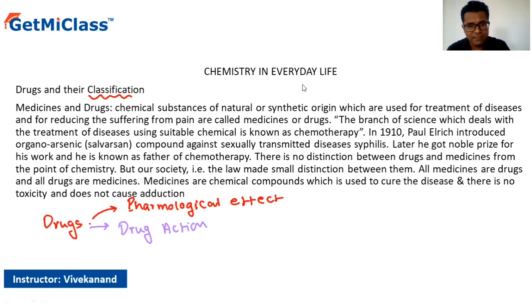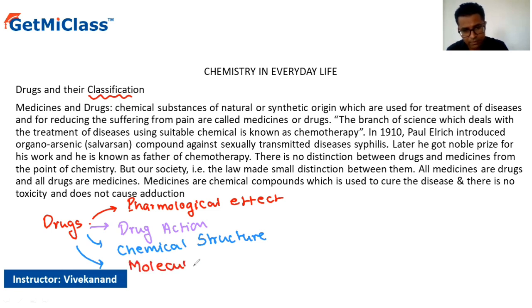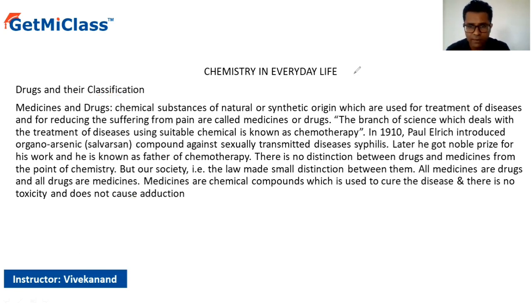In the third case, we have the chemical structures of these particular drugs. So on the basis of the chemical structures, we are going to classify those drugs. And the fourth one, of course, is on the basis of the molecular targets. Okay, so let's deal with all of these one by one.